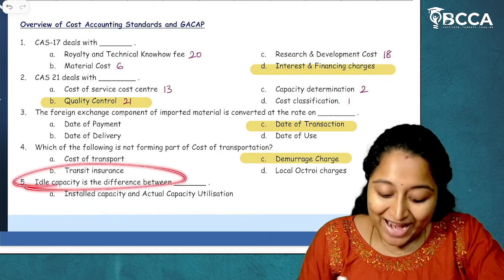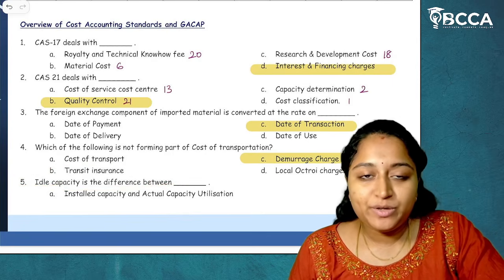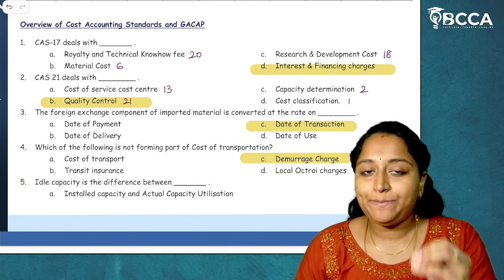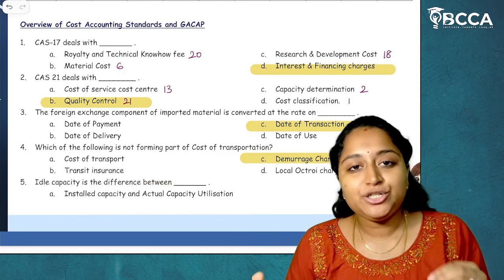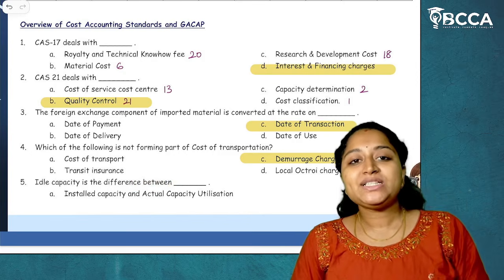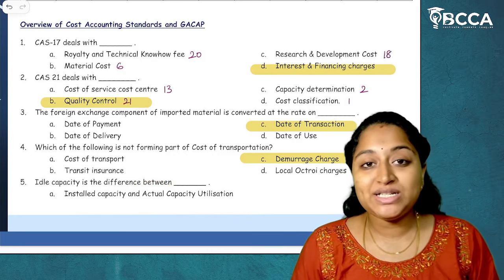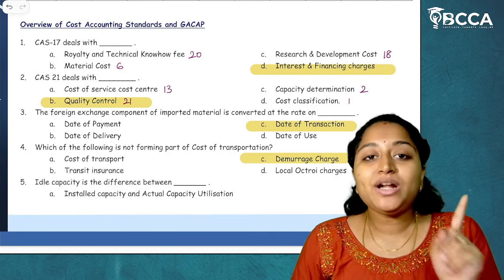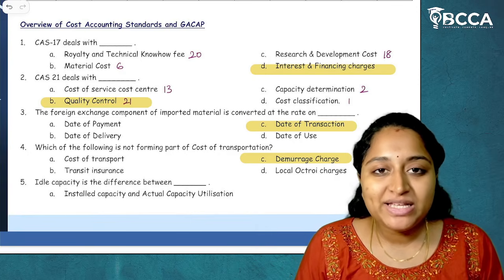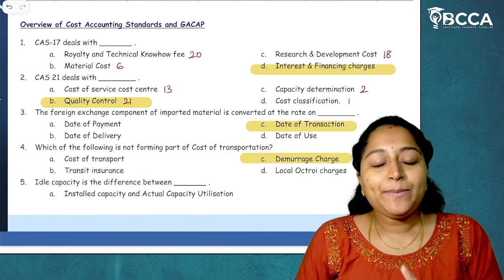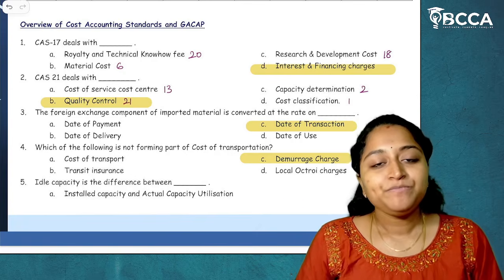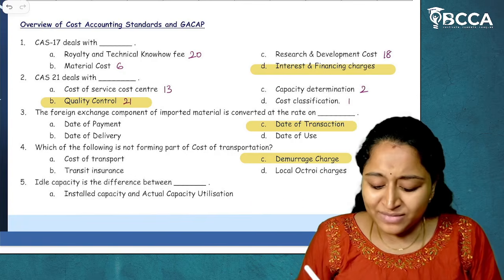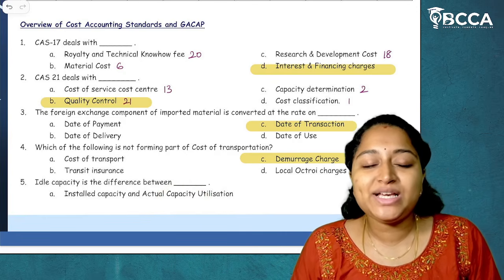Then moving on to the next. Idle capacity is the difference between... What does it mean by idle capacity? This has been tested from cost accounting standard 2, capacity determination. Before understanding idle capacity, we have to understand two things. One is installed capacity. Installed capacity means the 100% maximum utilization that can be achieved. And what is actual capacity utilization?